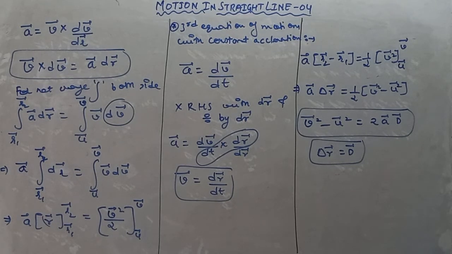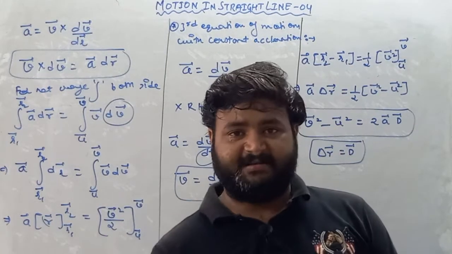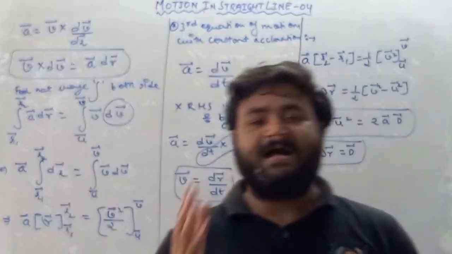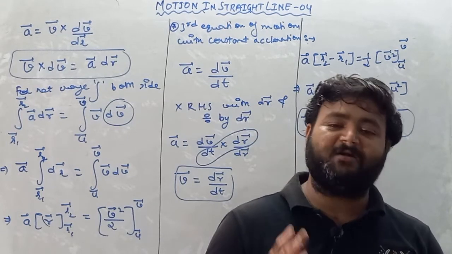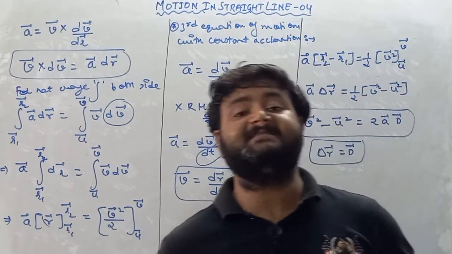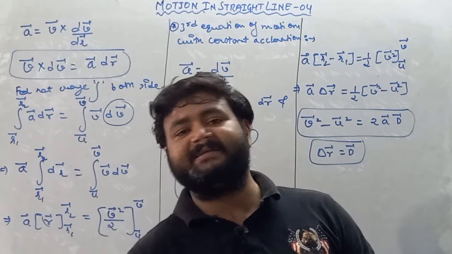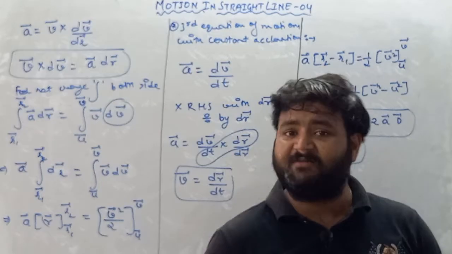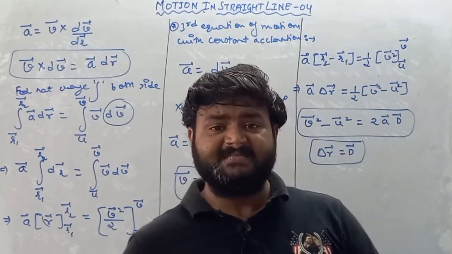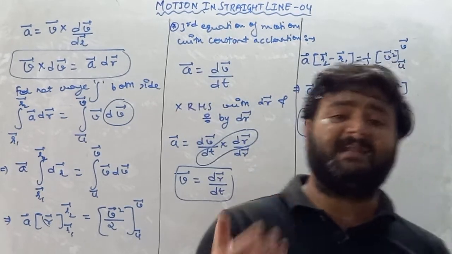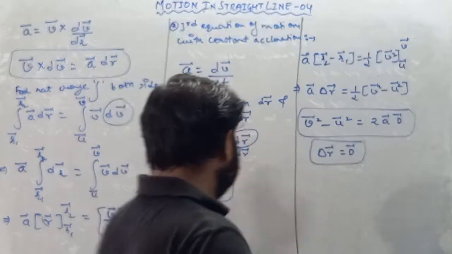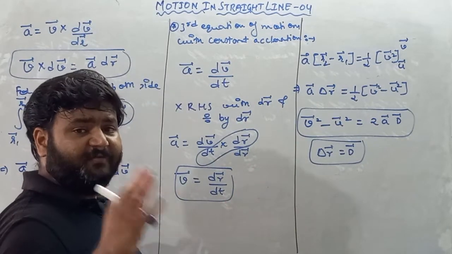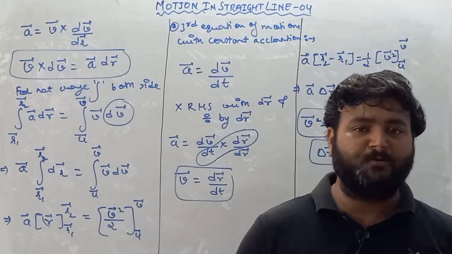So remember this thing, my dear student. This is your calculus method for finding equations of motion with constant acceleration. I hope you all understand how we are finding the equations of motion. Remember, this method is the calculus method. One more method for finding equations of motion is the graphical method. See, the graphical method is already studied in class 9th. That's why I'll opt for the calculus method for finding equations of motion.